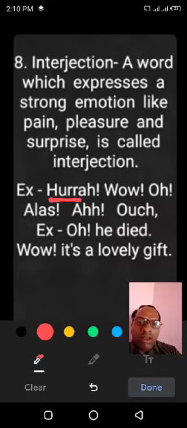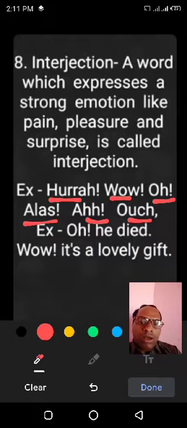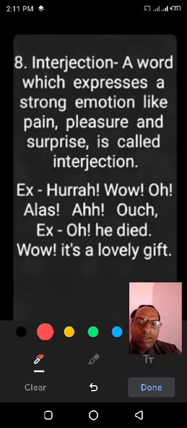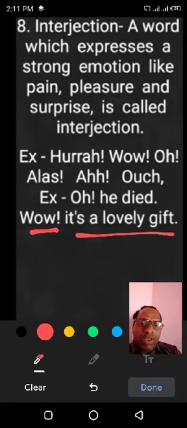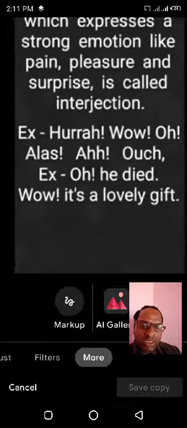They are hurrah, wow, oh, alas, ah, ouch. And now in the sentence, oh he died. Oh is used here to express pain. Wow, what a lovely gift. Wow is used here to express surprise.